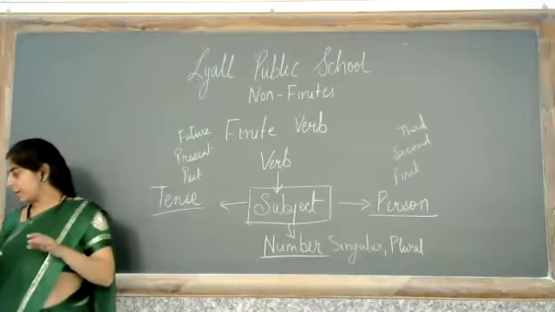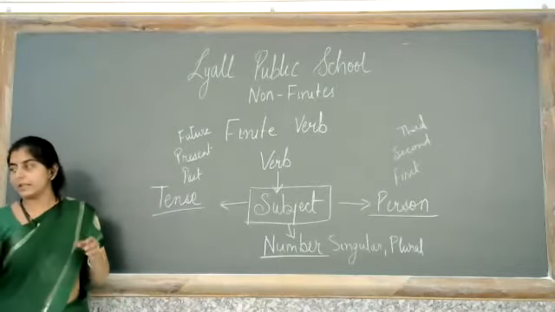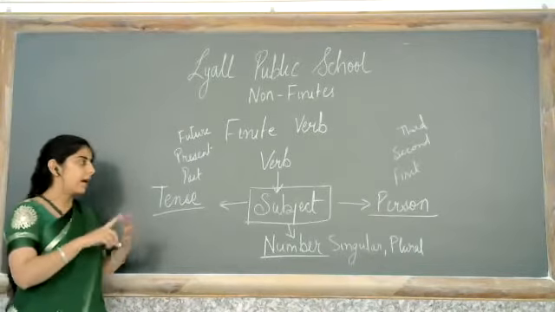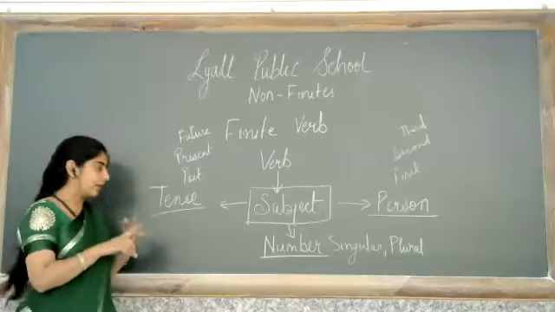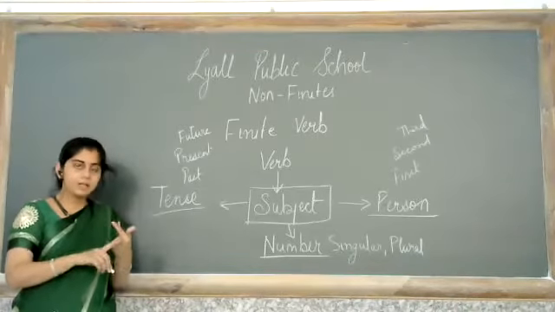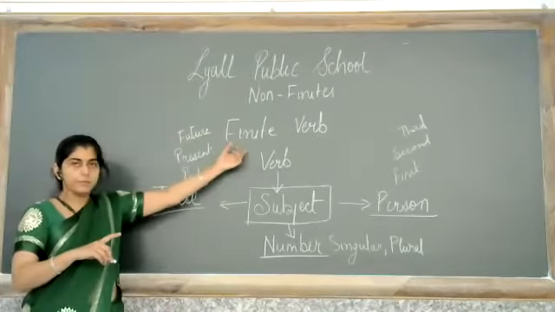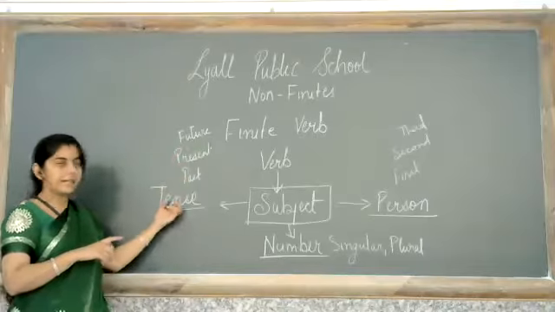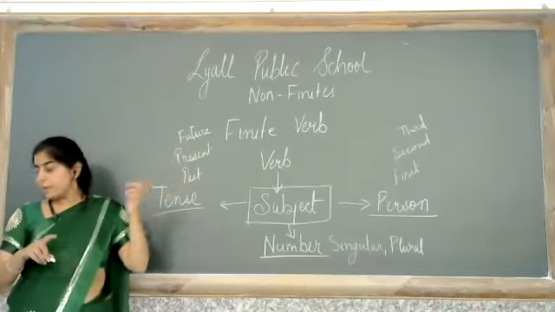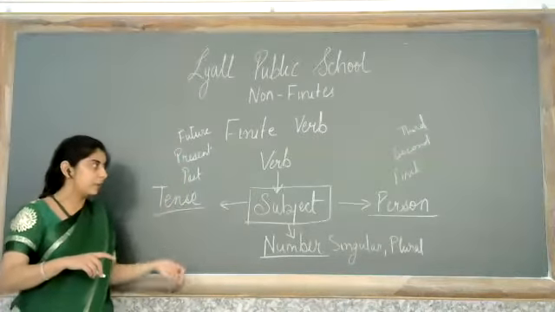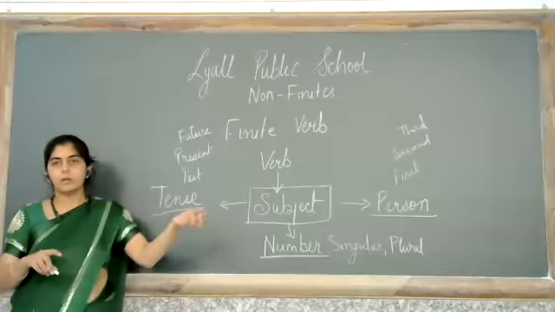Verb is dependent on the subject. Subject के aspects जो है, that is tense, number and person. And a finite verb will change according to these. By tense I mean past, present, future. By person I mean first, second and third, and by number I mean singular or plural.